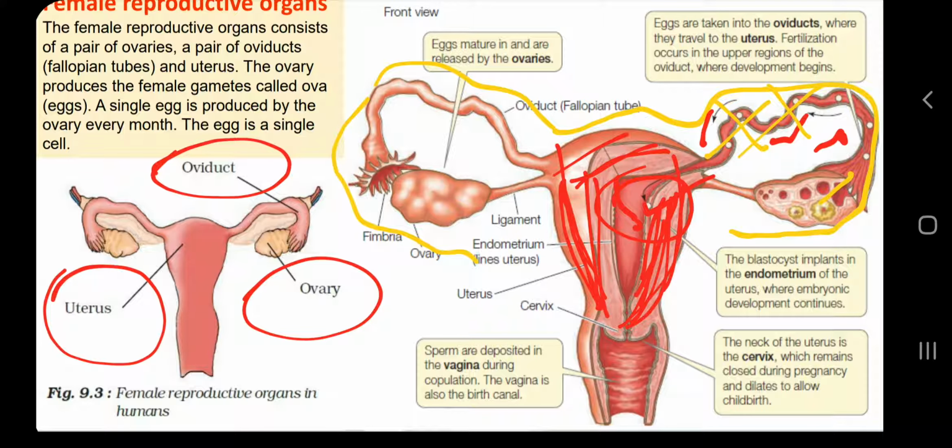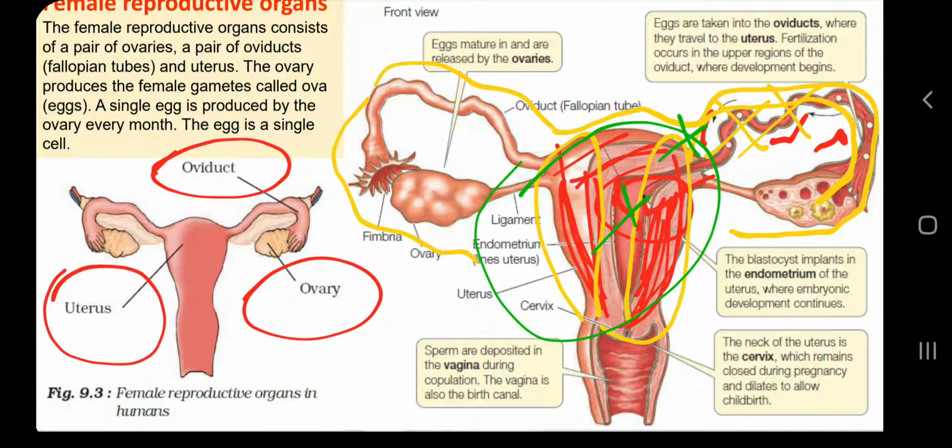So if this egg is scrolling down from here to here, and this uterus is preparing for the upcoming human embryo by increasing the blood supply, and as I have said that this egg will not fertilize, what will happen if it is not fertilized? It will not get attached to the uterus. So what does this uterus do with this extra supply of blood? It simply sheds this extra supply of blood, and this coming out of the extra blood, or the lining of the uterus with blood which is not required, takes 2-3 days.